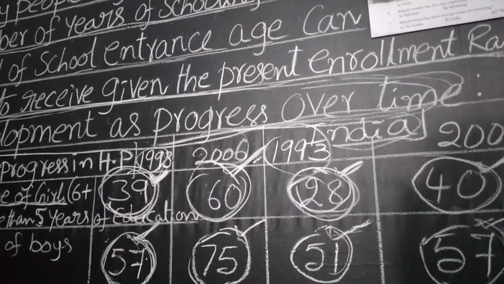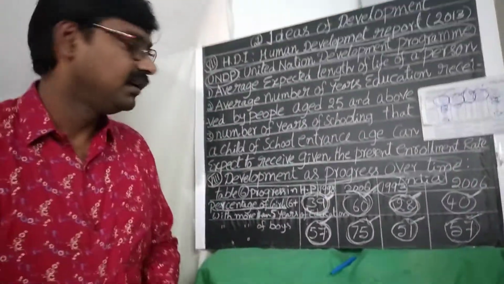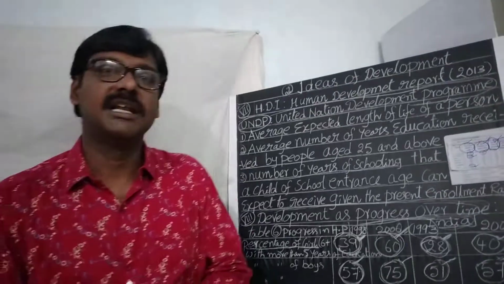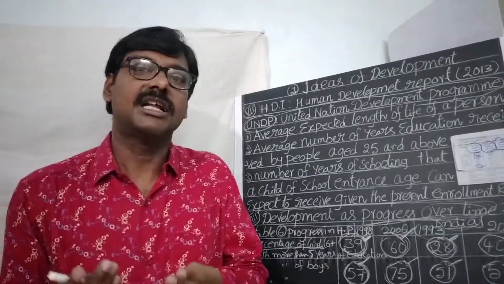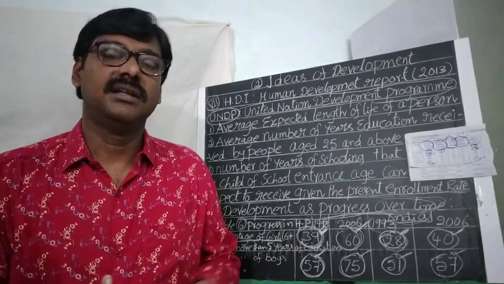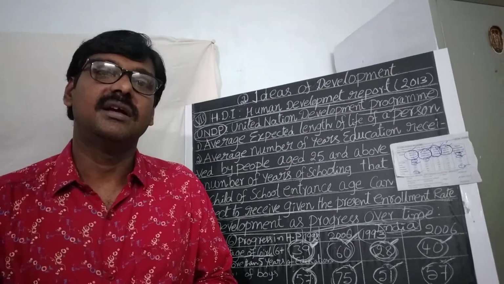This is the data given in our textbook about the progress in Himachal Pradesh, compared with national India data.